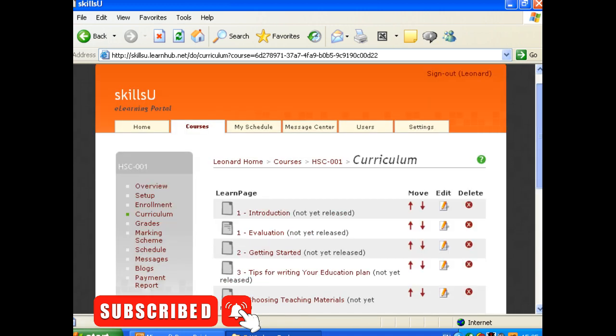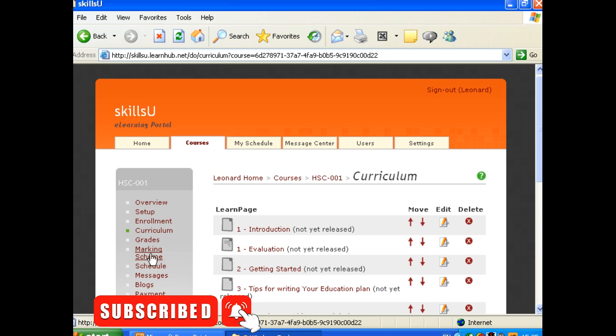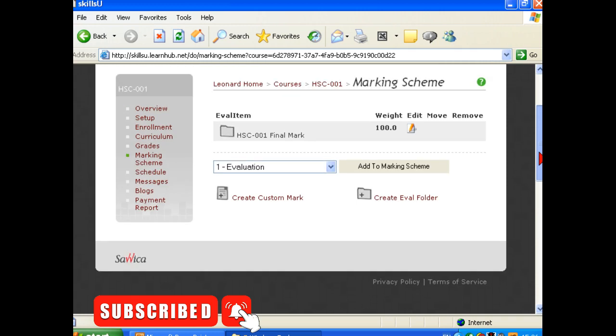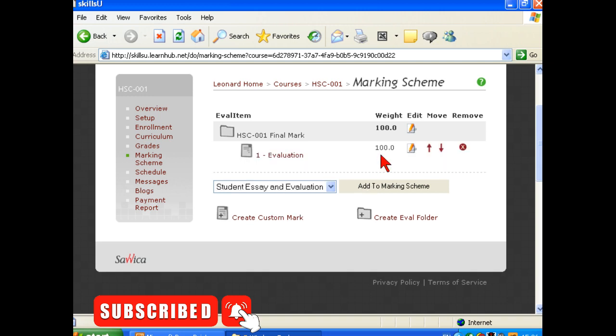I'm now going to create a new, not a new eval page, we've got our eval pages. We're going to click on marking scheme here. And here we are. The final mark is 100. We're not going to edit this, but in this box here you'll find a list of all your evaluations. I've got one and the student essay and evaluation. I'm going to add this first one to the marking scheme. Now it automatically has 100 as its weight, but you'll remember we had 2 questions of 5 each, so I'm going to change the weight here of this paper to 10.